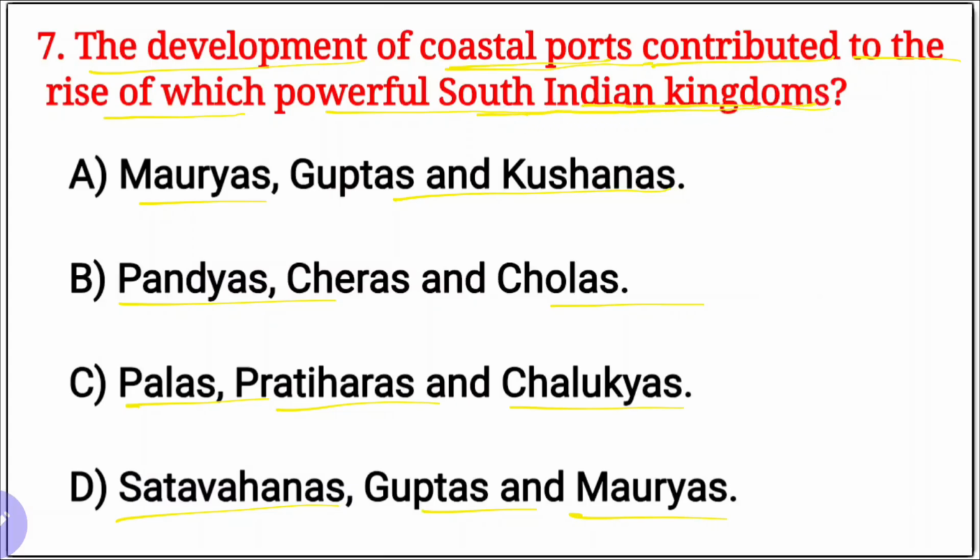So our right option is here, B, Pandyas, Cheras and Cholas. Muziri and Korkai, Uraiyur and Kaveripattinam. These are important ports of the ancient times, especially of the Pandyas, Cheras and Cholas.